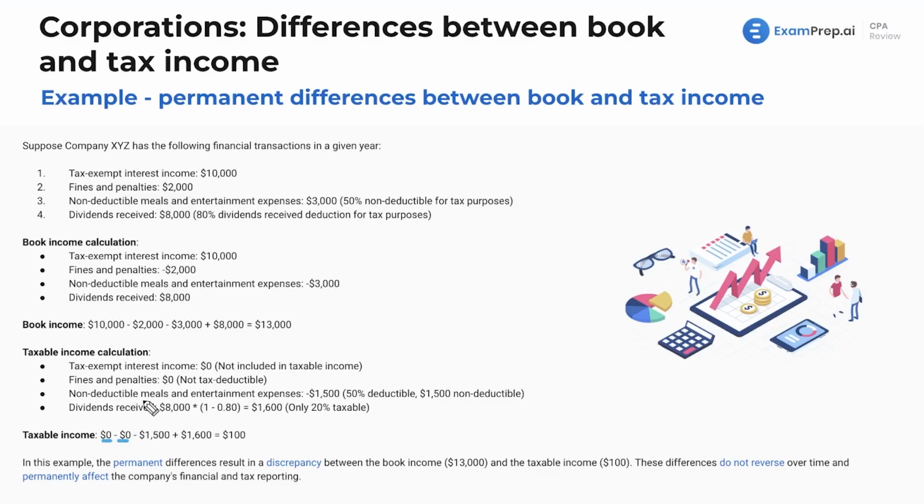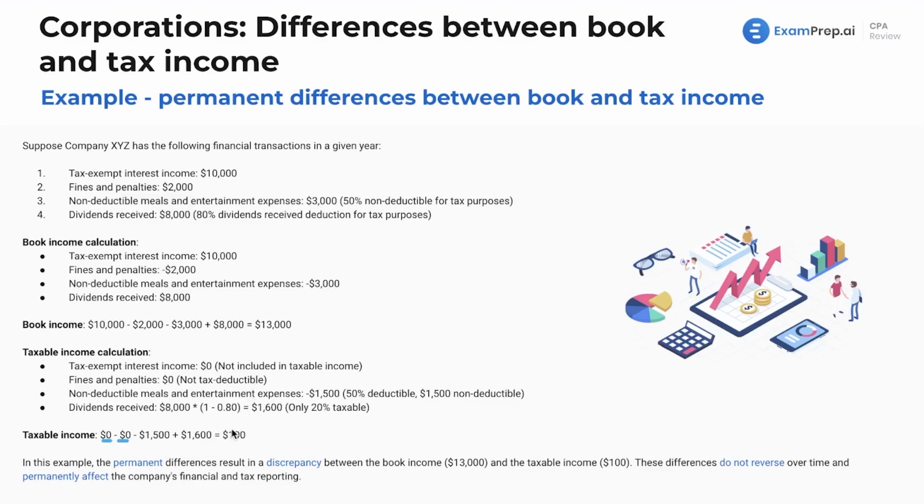For non-deductible meals and entertainment expenses, it does tell us that this is 50% non-deductible. Now, for tax purposes, for the differences, if you have an internal company event, such as a pizza party for your employees, that's 100% deductible. If it's taking a client out to lunch, that's going to be 50% deductible. And lastly here, dividends received, we are going to do the dividends received deduction. Not going to go through the insane math for that. That's in other lessons, but this is going to be 20% taxable because of our DRD calculation. Final answer here is going to be taxable income of $100.